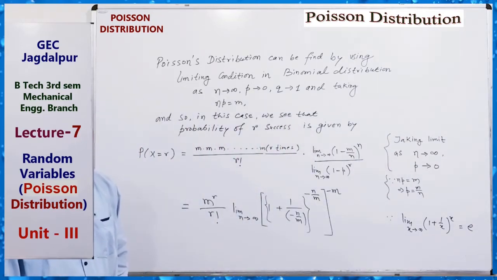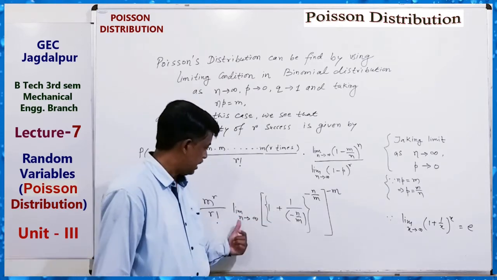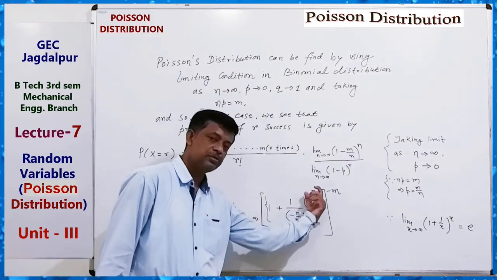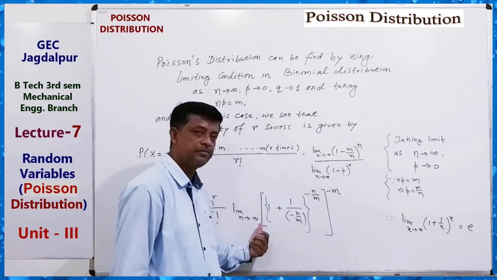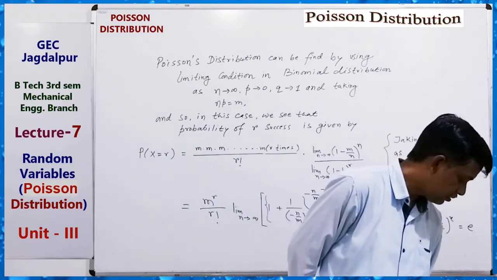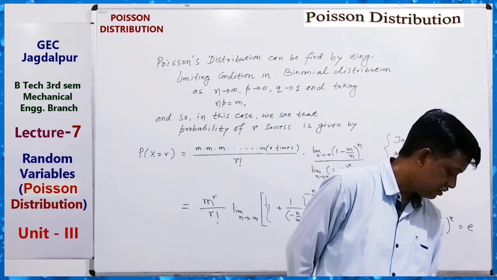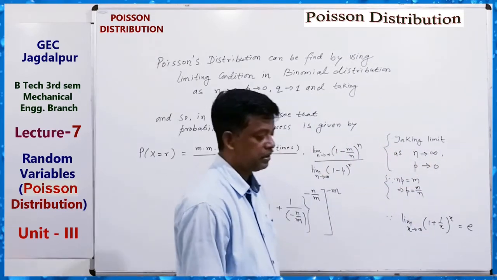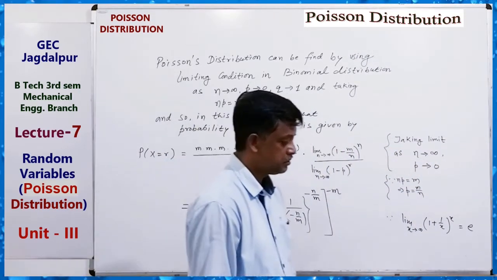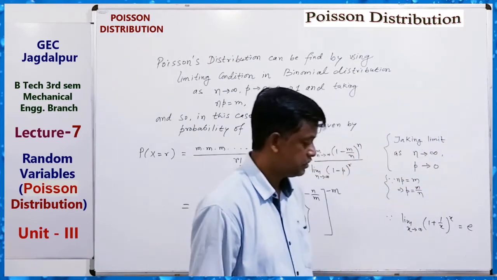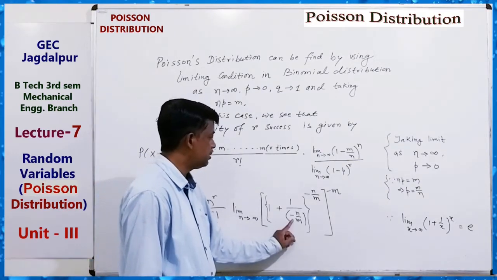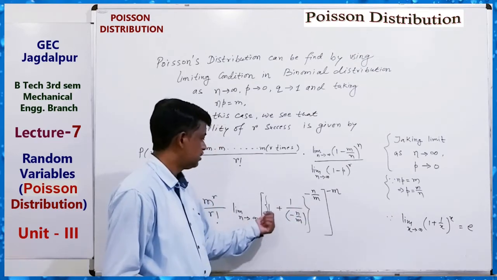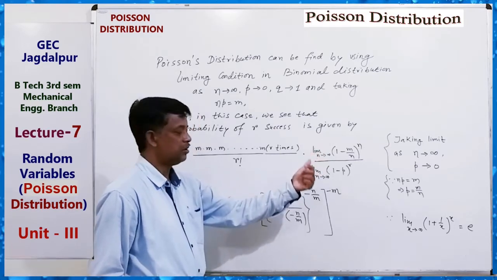One plus 1 by x to the power x is equal to e, as n tends to infinity. Or we can write, as n tends to infinity, this is equal to e to the power minus m.